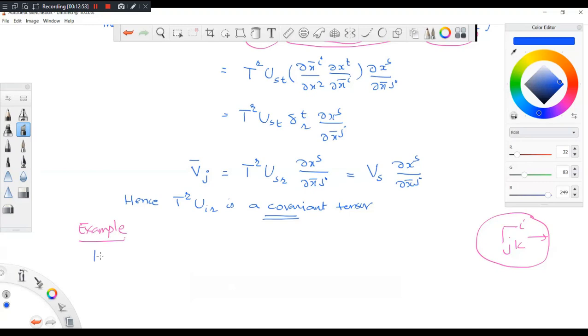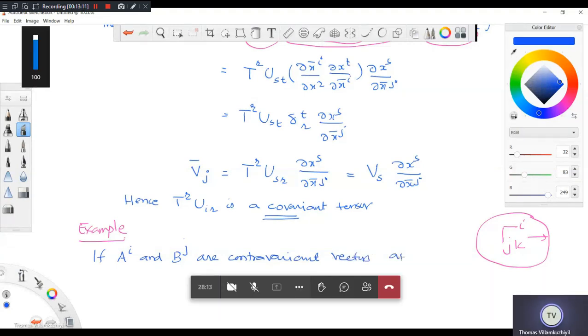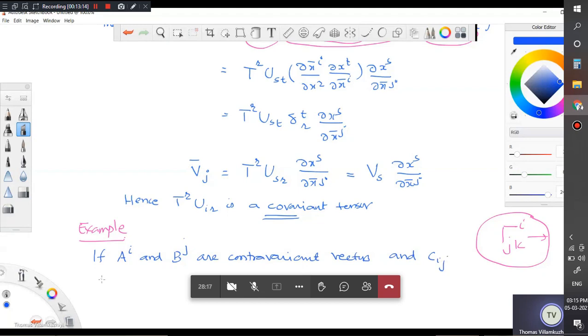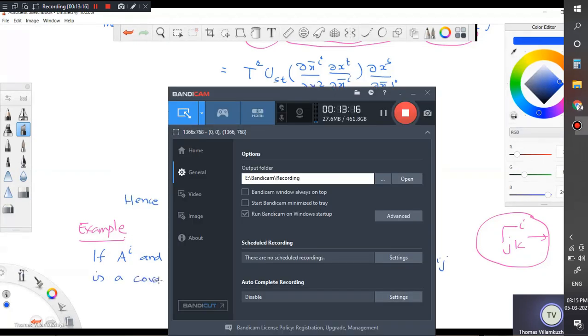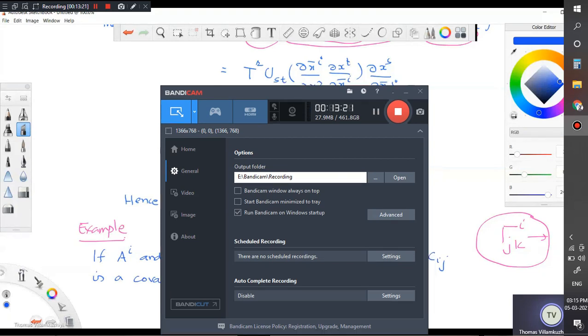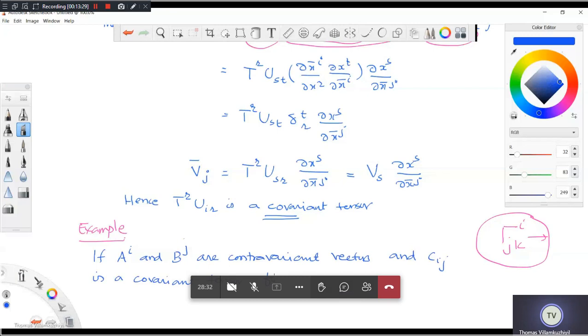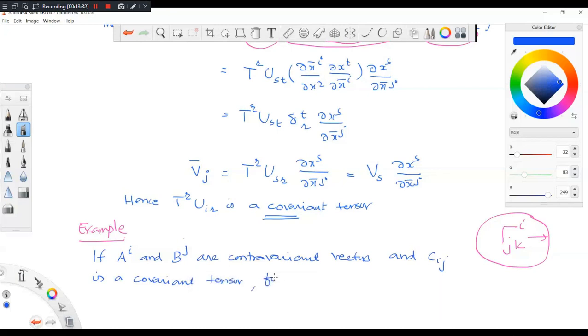If AI and BJ are contravariant vectors, and Cij is a covariant tensor, find the nature of AI BJ Cij.